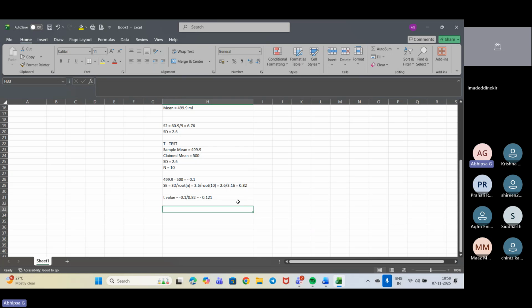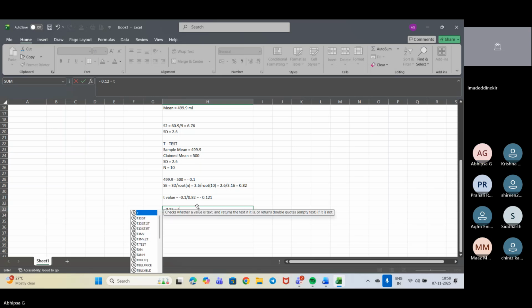Rounded off, minus 0.12 is my T statistic.